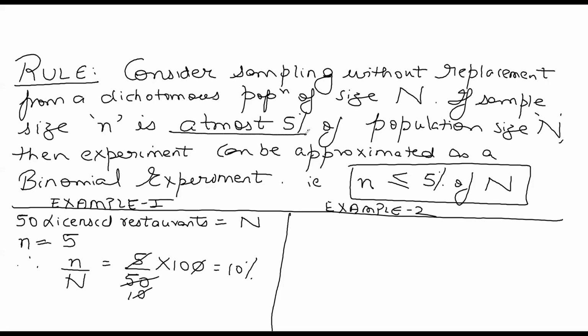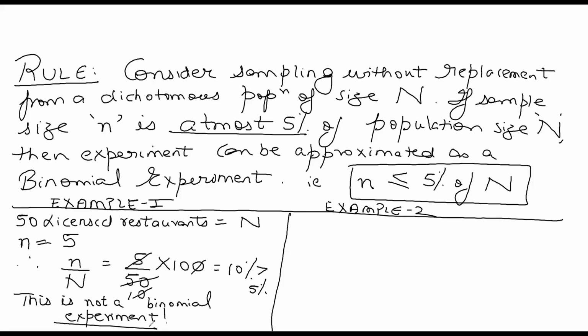So therefore, I can say that this is not a binomial experiment. 10% is more than the 5%. That is why you were seeing that it's not a binomial experiment.